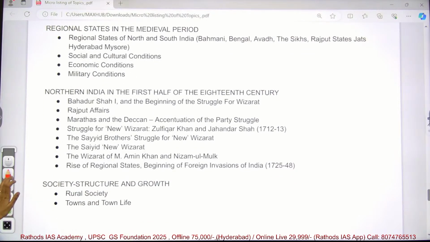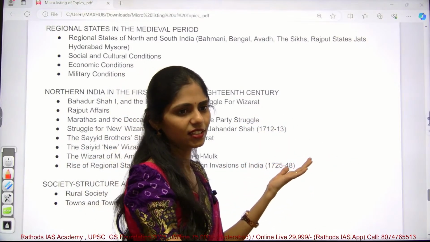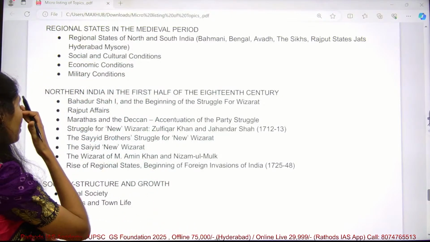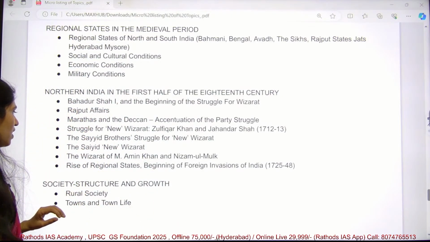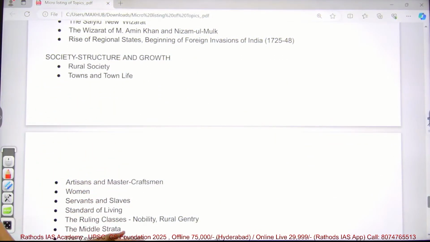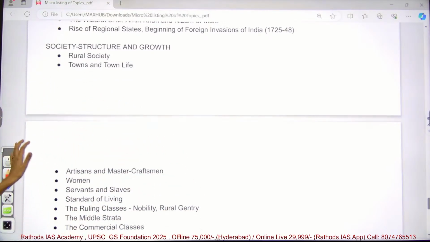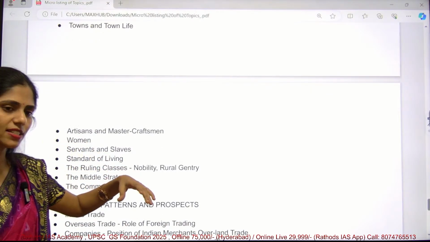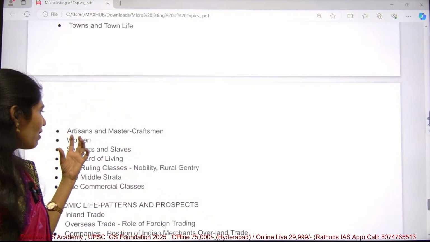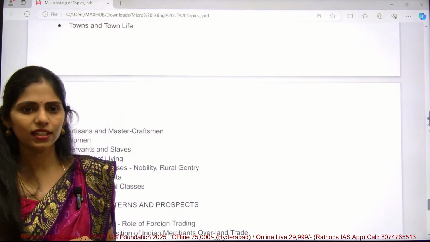And later on you have to see the later Mughals. After Aurangzeb, his successors kept ruling, and those are called later Mughals. For example, we have Bahadur Shah. Apart from that, you have to see how, during this declining of Mughals, the society was, how the towns and town life were, and what about artisans. Artisans moved from one place to another and started regional paintings. So you have to see how the decline of Mughals had an impact on other areas.